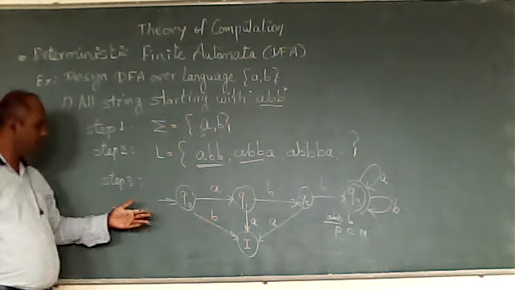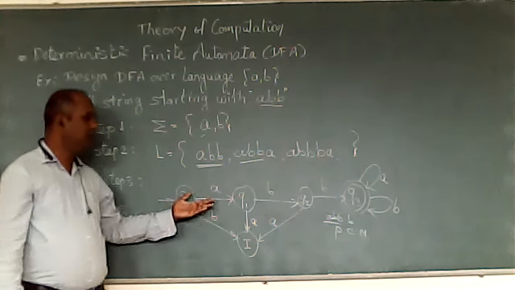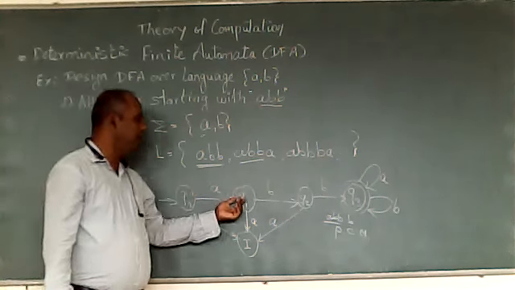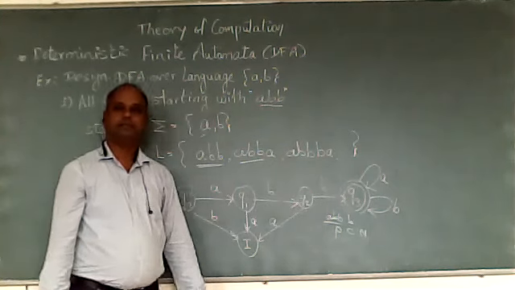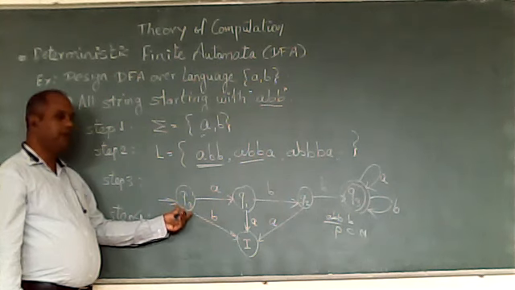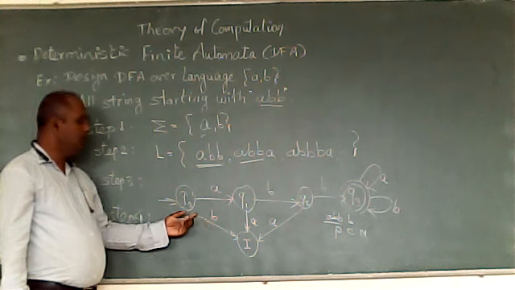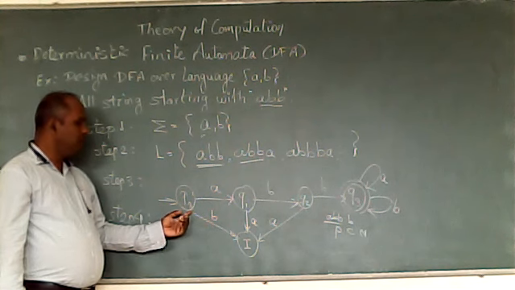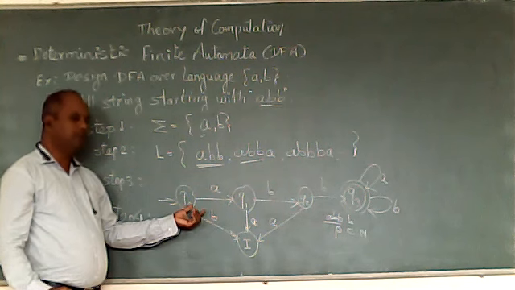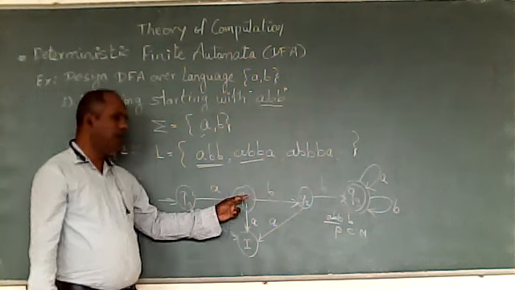We'll see again. Q0 is the initial state. What we have done is design the finite automata for the smallest valid string A, B, B, ending in the final state. Now I started considering every input at every state. So the A transition is given. What about B? If the B transition is given at Q0, it is never going to be valid because the first alphabet will become B. So I'm giving it to the invalid state.